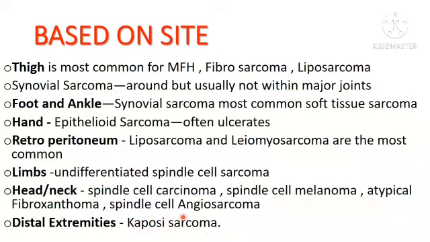Angiosarcoma and Kaposi sarcoma both are malignant vascular tumors. So the site is very extreme. Angiosarcoma is seen in head and neck region, whereas in distal extremities, that is the lower limbs, Kaposi sarcoma. In angiosarcoma, mostly you will have history of radiation. Kaposi sarcoma is a common malignant tumor seen in HIV patients, and the associated organism is HHV8.